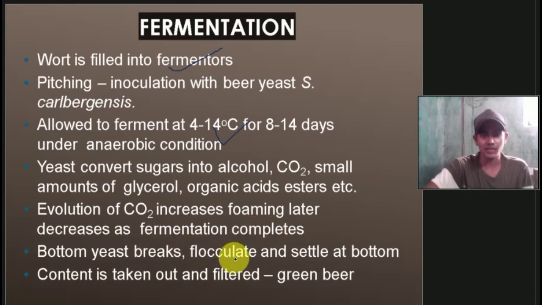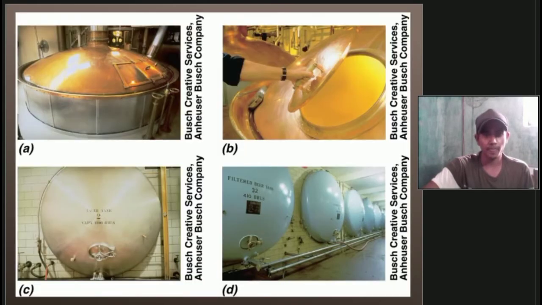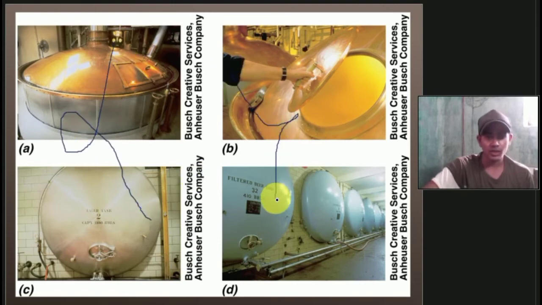Then the bottom yeast flocculates and settles at the bottom. The content is taken out and filtered. That is green beer. You can see here the machines; these are all tanks where the brewing of beer or fermentation process is going on.